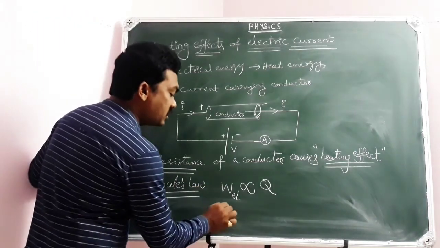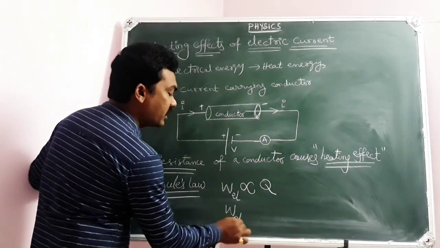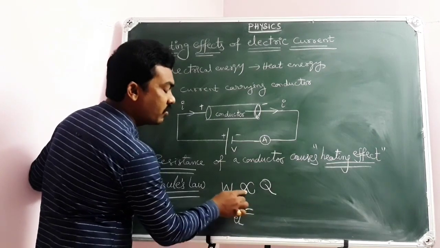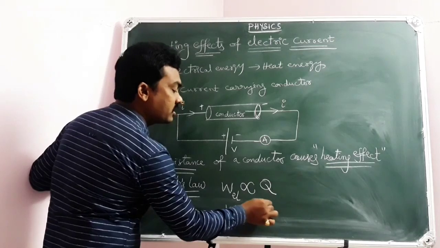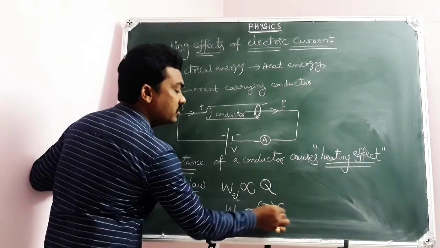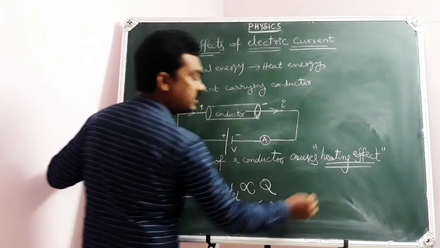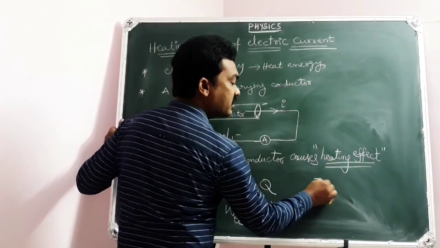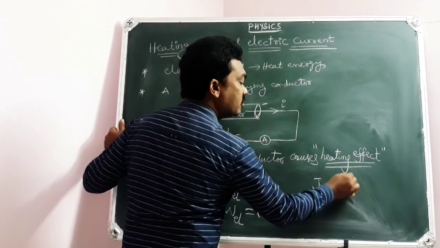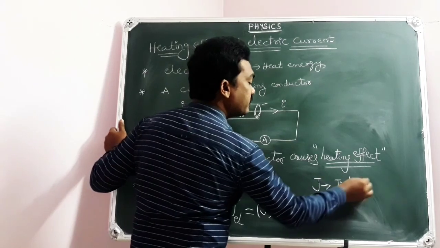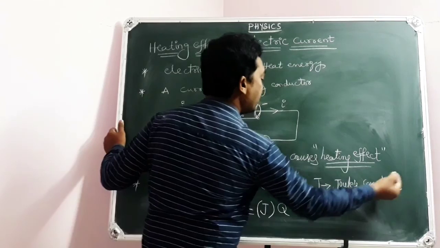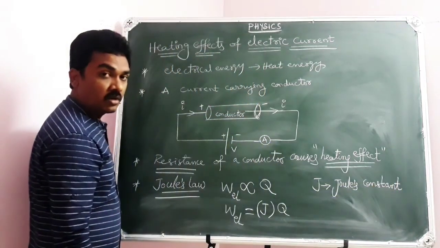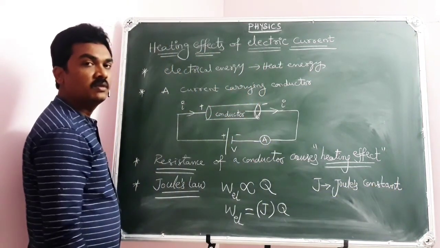When I remove proportionality and put equal to, there should be a proportionality constant, J. So W equals J into Q. Here J is the proportionality constant, known as Joule's constant, remember.